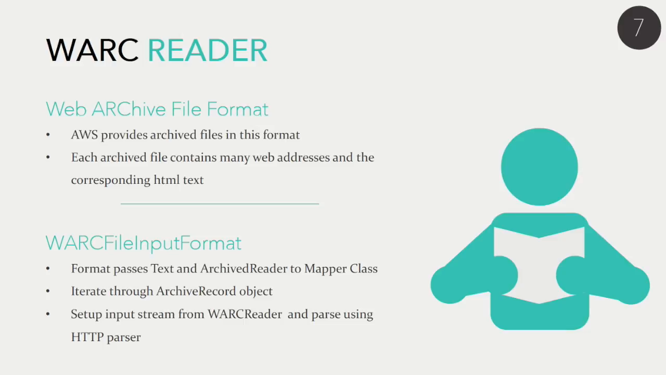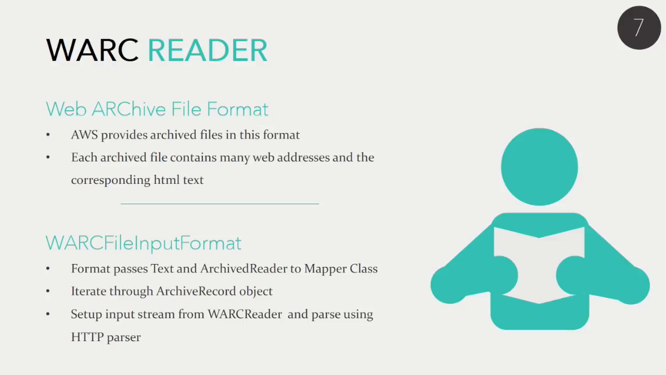So the WARC reader. WARC is a web archive file format. It was adapted from the ARC file format, which was just archive. They moved to WARC as part of a standardization. And this is what AWS provides. So we basically had to build our program to be able to support these types of files. Now, each of the files themselves, since they are archives, contain many web addresses and the content of those addresses, so the HTML text.